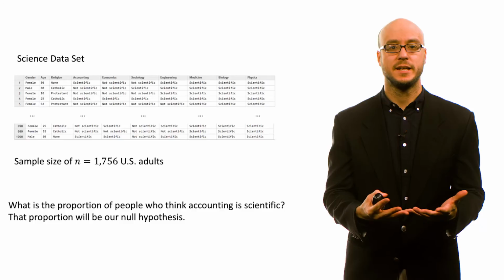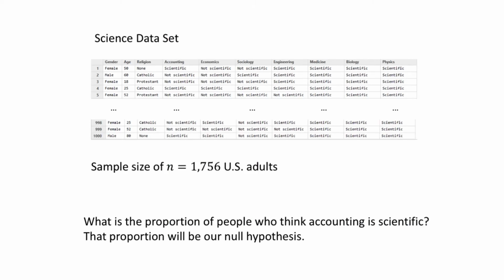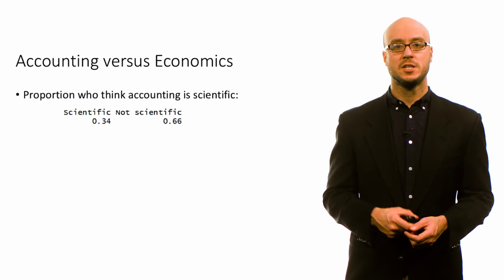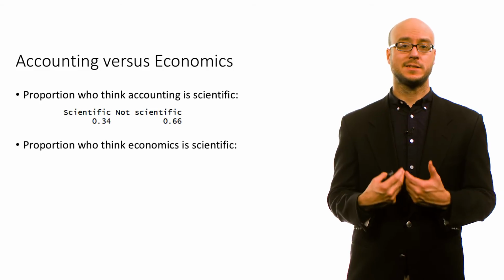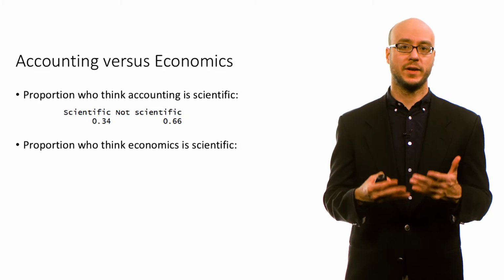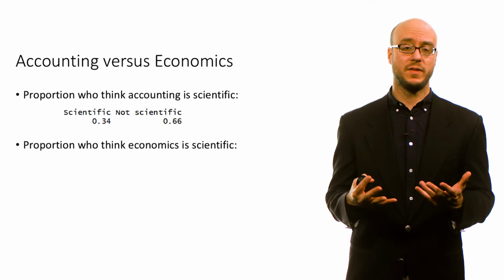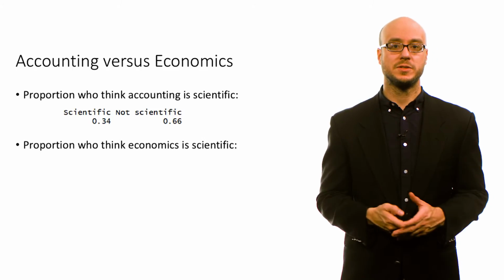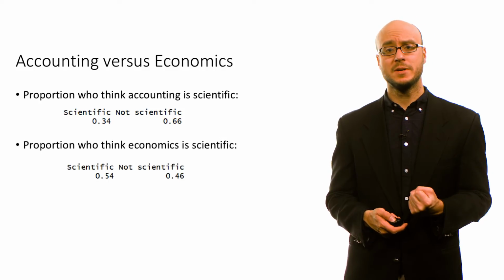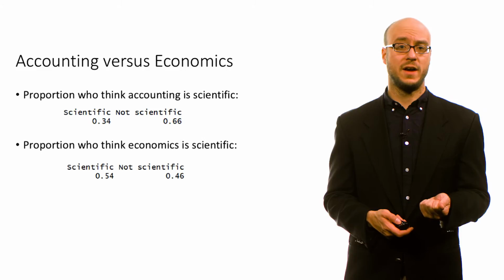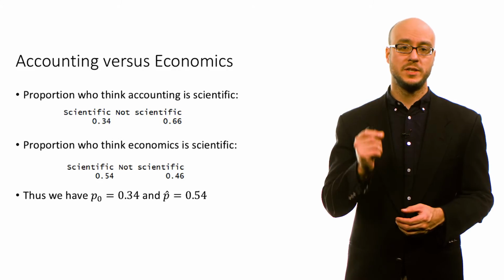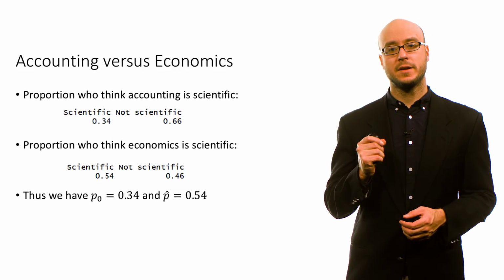So let's look at the science data set again. The sample size is 1,756 US adults. What is the proportion of people who think accounting is scientific? That proportion, in this particular instance, will be our null hypothesis. So the proportion who think accounting is scientific is 0.34. About 34% of people think accounting is scientific. Not that high, but it might reflect this idea that accounting is cooking the books. You can always say something using creative accounting. The proportion who think economics is scientific is, again, 0.54 or 54%. So thus we have a value for the null of 0.34, so p subscript 0 is 0.34, and our sample proportion is 0.54.